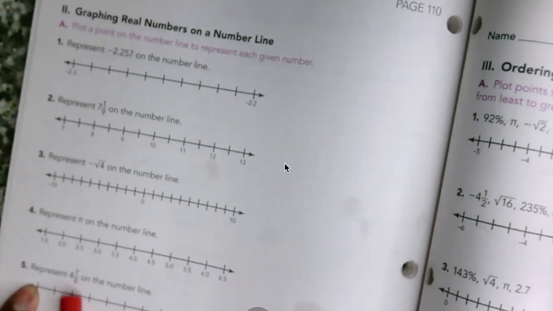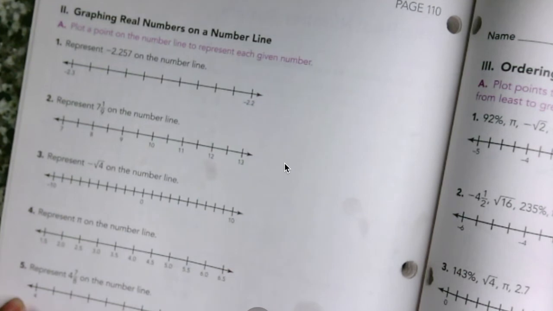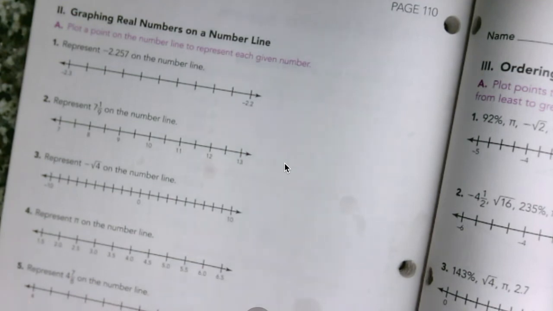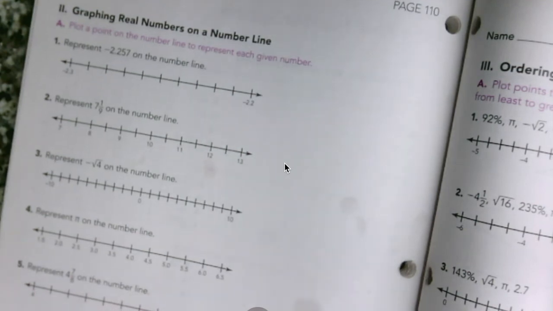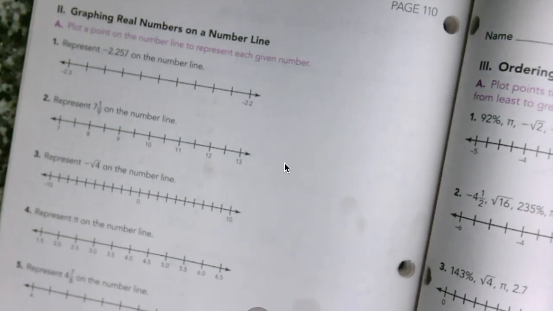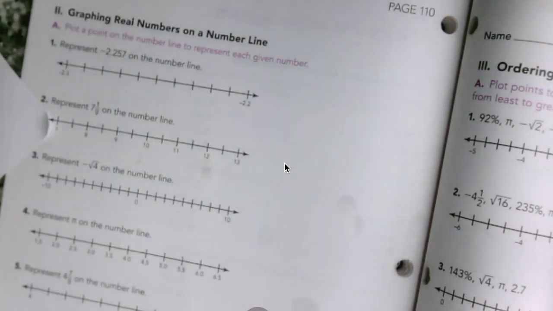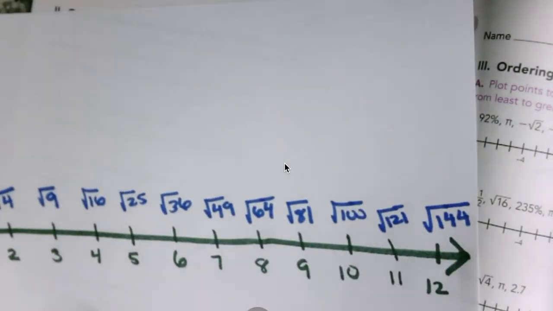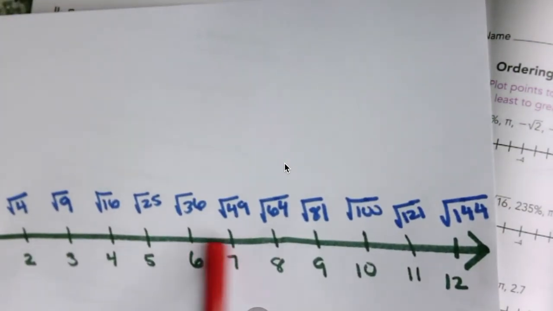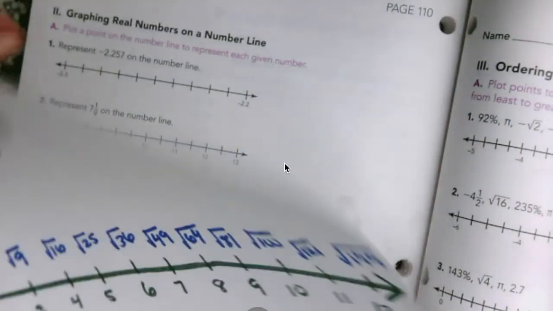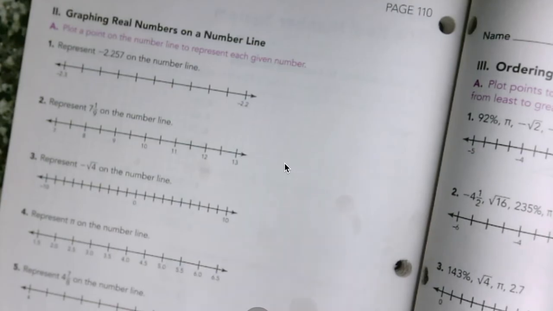Represent 4 and 7/8 on the number line. You already know about 4, so this is between 4 and 5. So 7/8, think about where that would be on the number line. And then the negative square root of 28. Think about where that will be. You can use this number line to help you figure out where negative square root of 28 would be, because you know our negatives are this, but the opposite going the other way, right? So think about that. You already know how to do this.